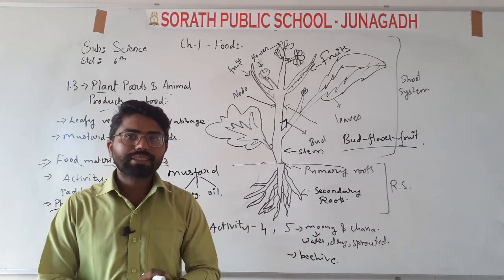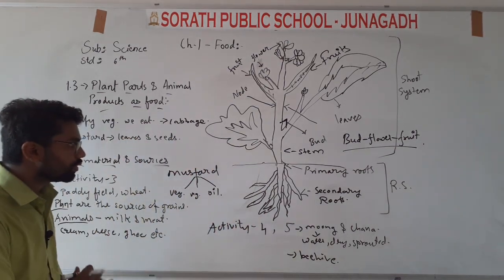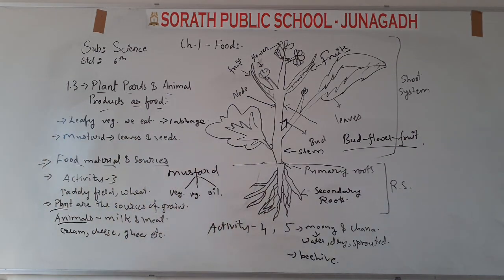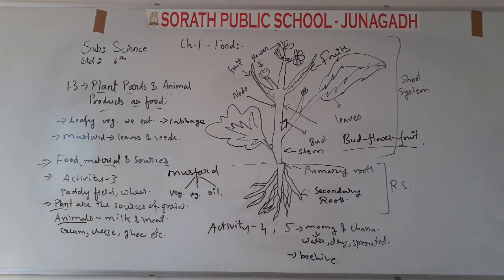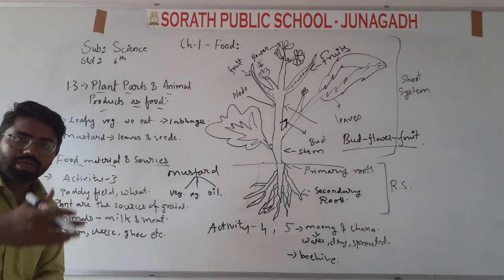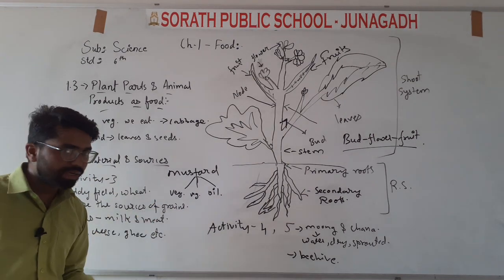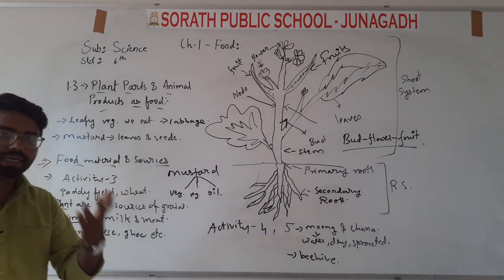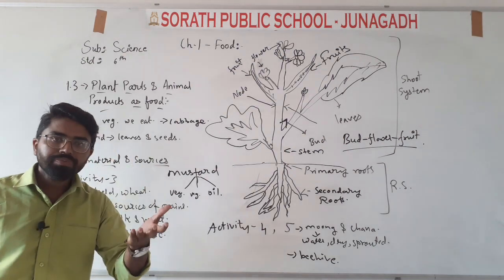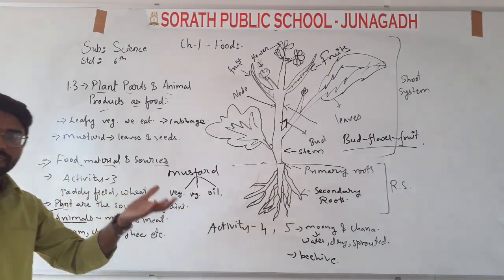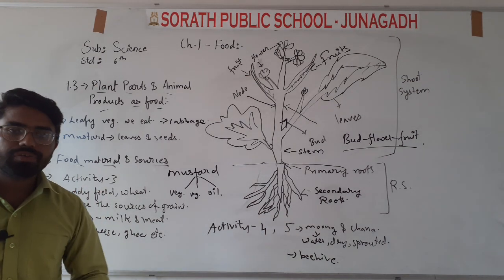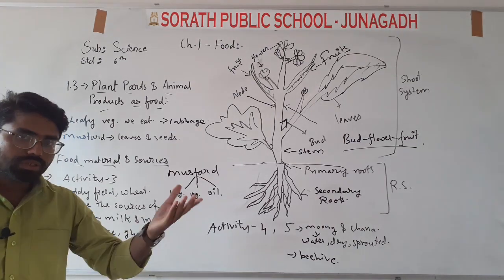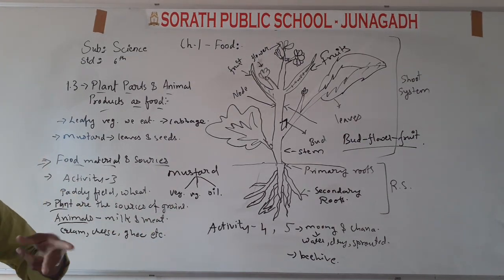Till then we will keep all these things here. We will just go through the things that we have just studied in this lecture. First of all, we have studied about food materials and sources. Grains we get from plants. Milk we get from animals. There are different types of grains also; you can list the different types of grains, and you can name the different types of pulses, cereals and all these things. Then milk and meat: you get meat from hens and cocks. So these two things you get from animals.